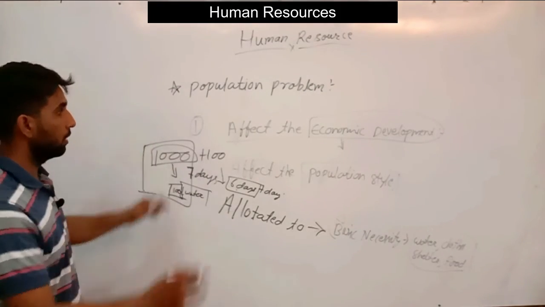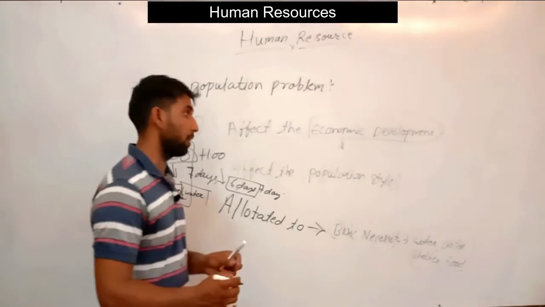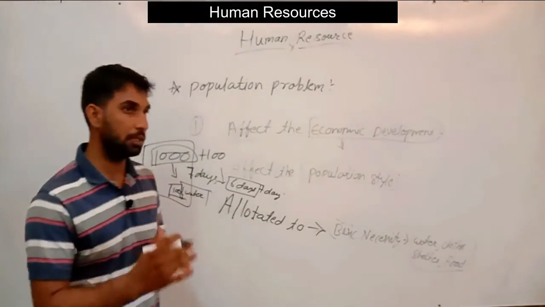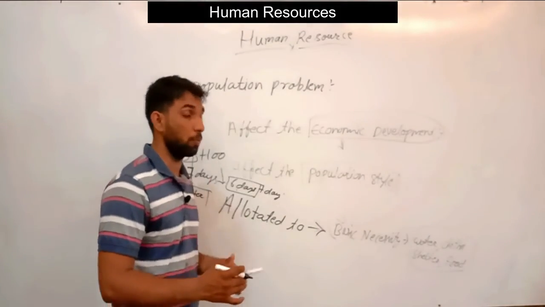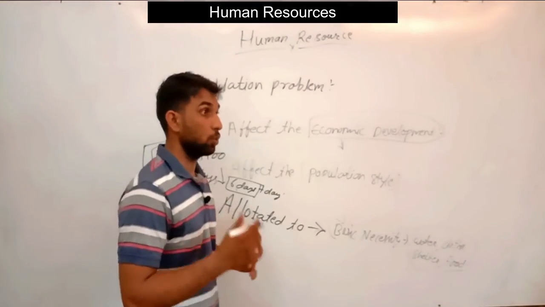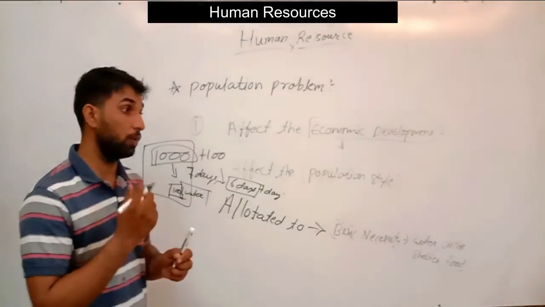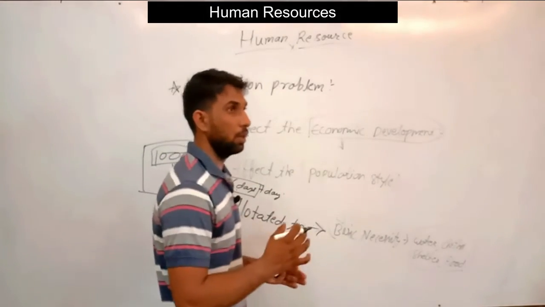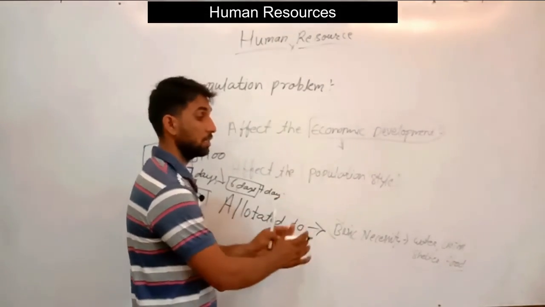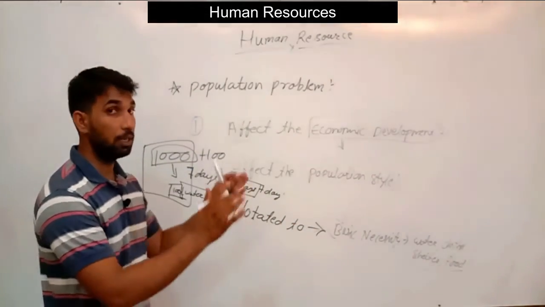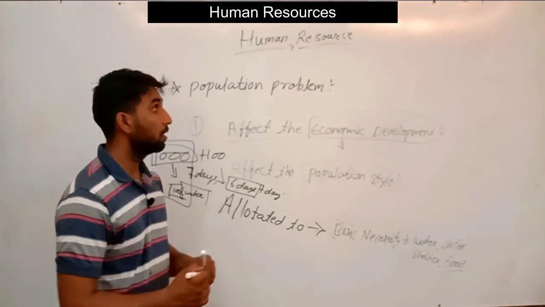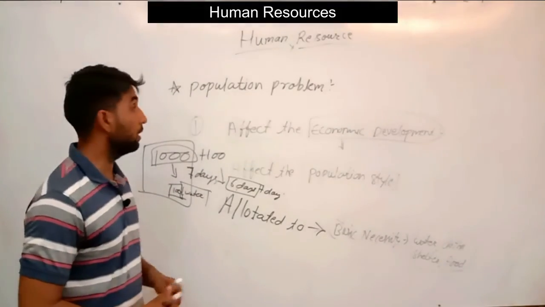So we have discussed how it affects the overall economic development, the style of population, the livelihood of the population, and the social structure is also affected by the population problem and the scarcity of resources. Because of that scarcity, some amount of resources must be diverted to provide the basic necessities to the persons living at that place at that time. So these are the population problems in India.